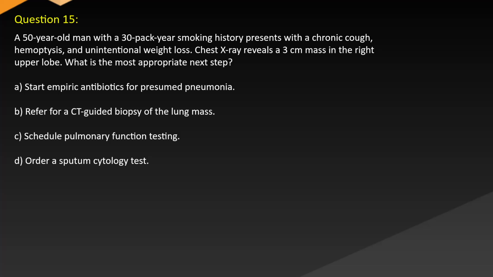Question 15. A 50-year-old man with a 30-pack-year smoking history presents with a chronic cough, hemoptysis, and unintentional weight loss. Chest X-ray reveals a 3 cm mass in the right upper lobe. What is the most appropriate next step? A. Start empiric antibiotics for presumed pneumonia. B. Refer for a CT-guided biopsy of the lung mass. C. Schedule pulmonary function testing. D. Order a sputum cytology test.